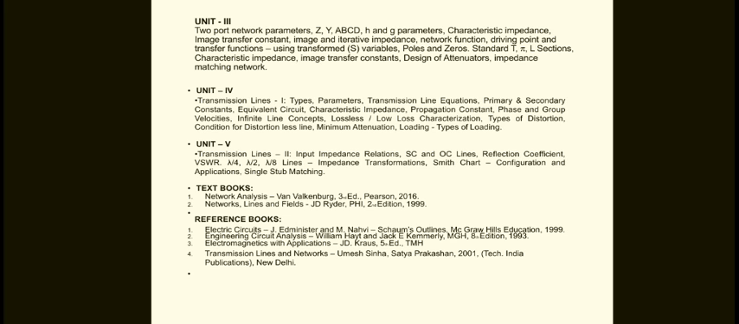Unit number 5 is transmission lines 2. In this, the extension of transmission lines 1, that is, the input impedance relations of the line, short circuit and open circuit lines, the reflection coefficient, VSWR, lambda by 4, lambda by 2, lambda by 8 lines, impedance transformation, the Smith chart, its configuration and applications, and single stub matching. So these are the units in this given course.